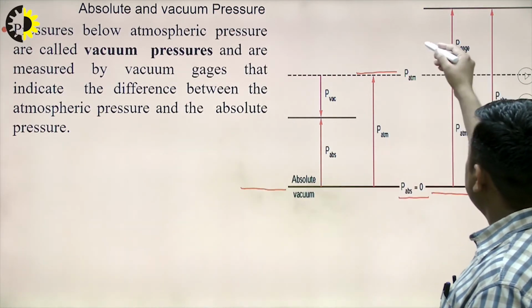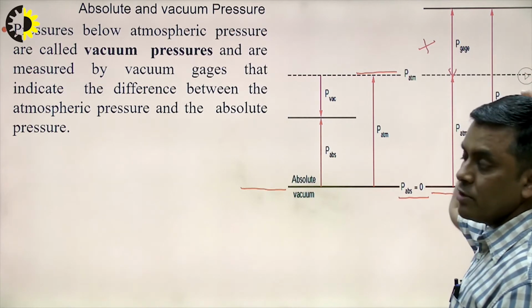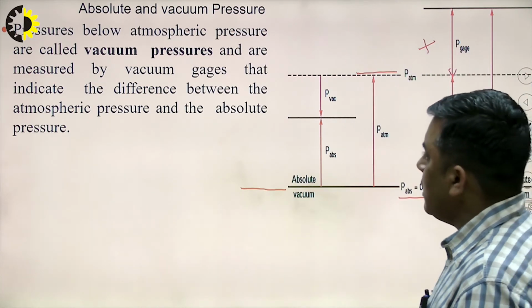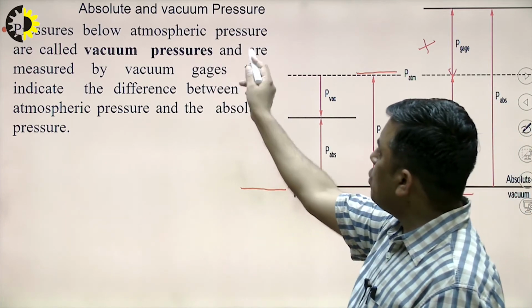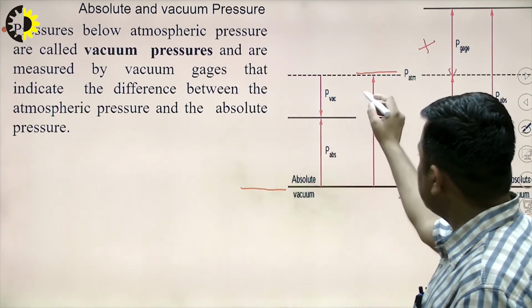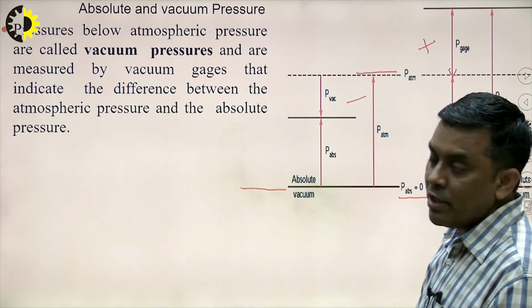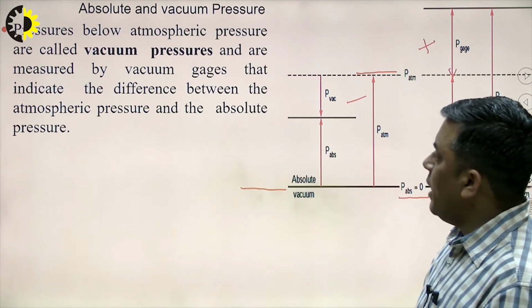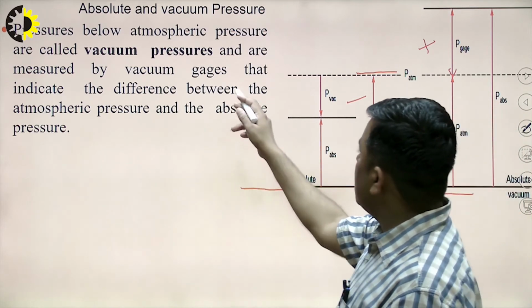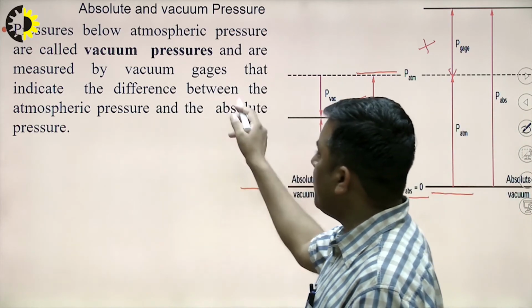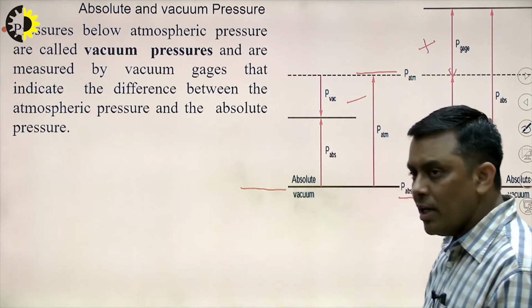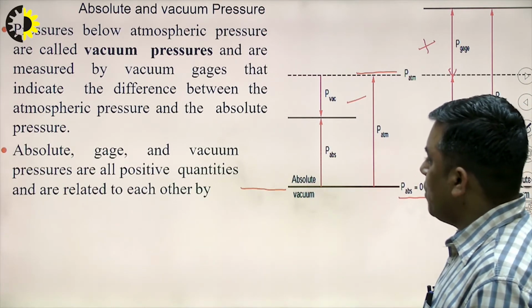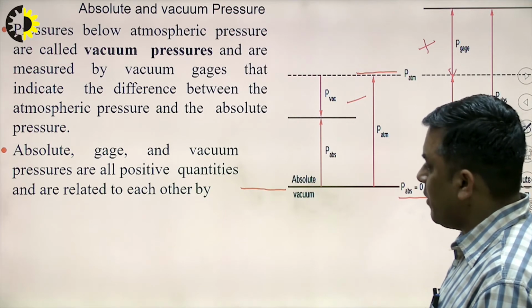In that case I have considered the positive pressure, which is above the atmospheric pressure. But if the pressure at any point is below the atmospheric pressure, it means it is negative with respect to atmospheric pressure. That is considered as vacuum pressure and is measured by vacuum gauges that indicate the difference between the atmospheric pressure and the absolute pressure. Absolute, gauge and vacuum pressures are all positive quantities and are related to each other.